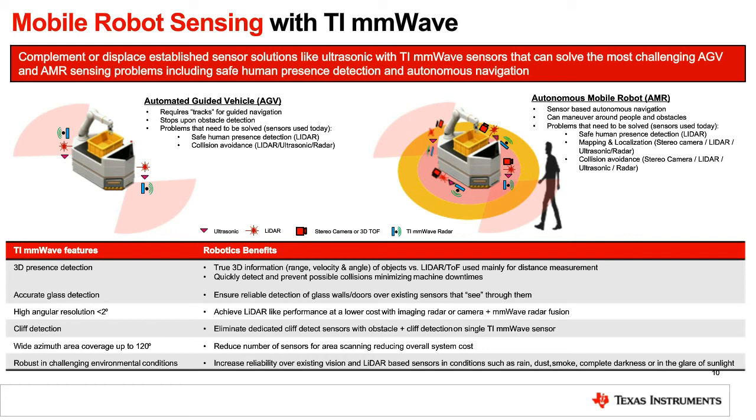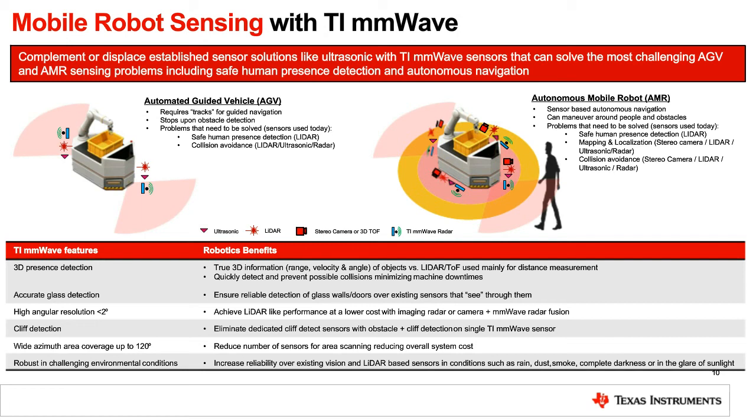And why millimeter wave or even 60 gigahertz radar sensor shines here is because radar can detect occupants and even obstacles in 3D space. And one major use case for these AGVs and AMRs is cliff detection, which was traditionally done with the help of multiple sensors and even LiDAR, for example.